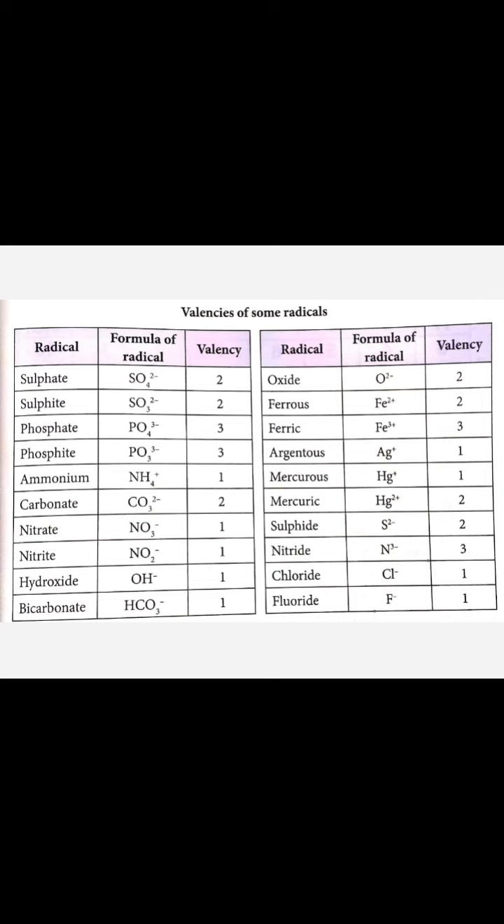formation of a radical. In this table you can very easily see sulfate. The first one is sulfate, the radical name is sulfate, the formula for the radical is SO4 2 negative, so valency will be 2. In the second one, sulfite, SO3 2 negative, 2 negative is the charge. The magnitude of this charge is 2, so valency will be 2. Phosphate valency is 3, phosphite valency is 3, ammonium valency is 1 because 1 positive charge is there, carbonate 2 negative, so valency will be 2. Valency is always a number, not a charge. We are not supposed to mention negative or positive before this valency.